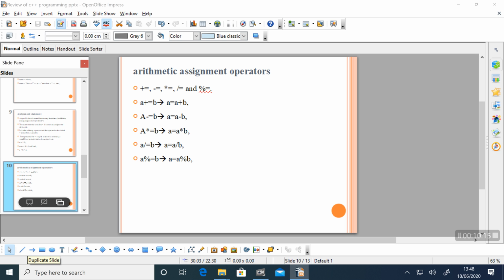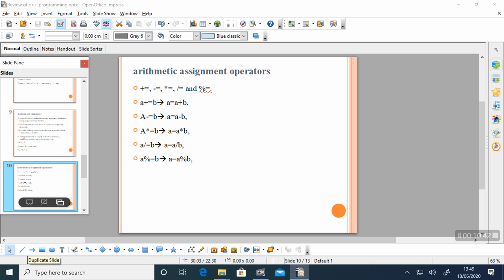Look at the examples. A plus equal to B implies that A equal to A plus B. Similarly, A minus equal to B specifies that A equal to A minus B. A star equal to B means A equal to A star B. A division equal B implies A equal to A by B.